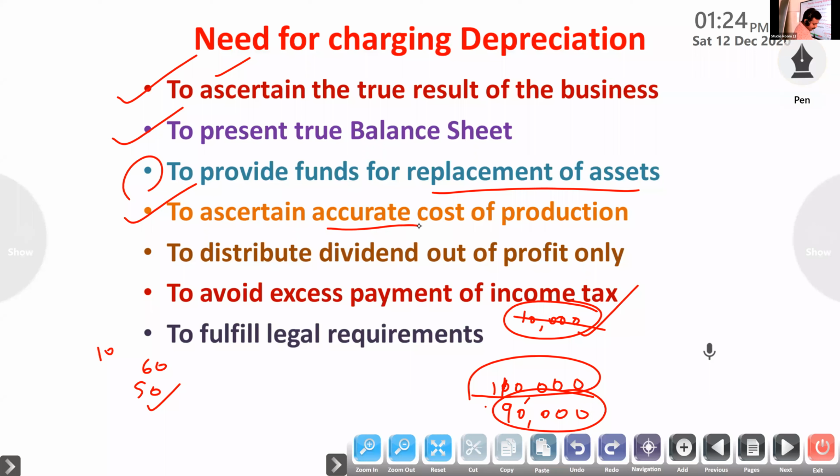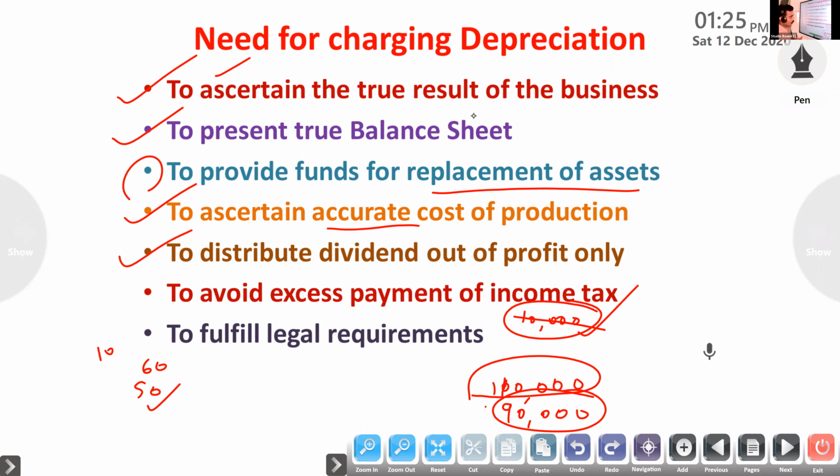Okay. Then next one, to distribute dividend out of profit only. Suppose depreciation is not charged, then what will be the effect? Our profit will show more profit.